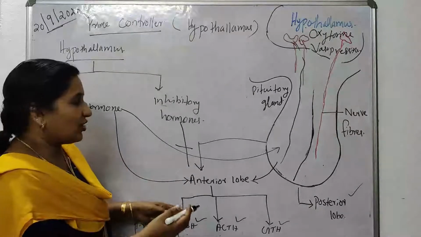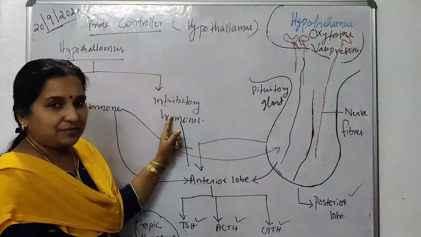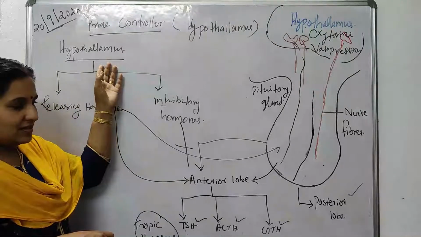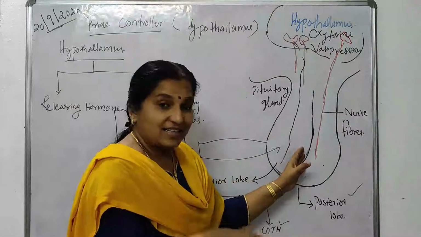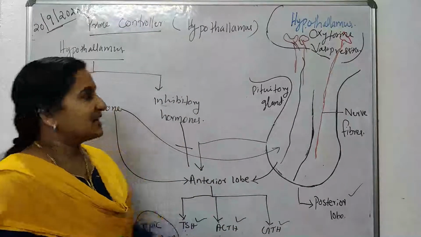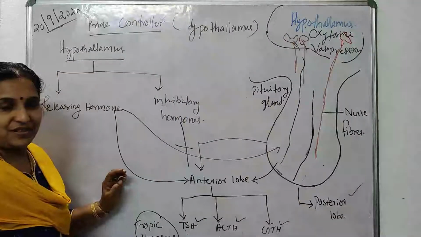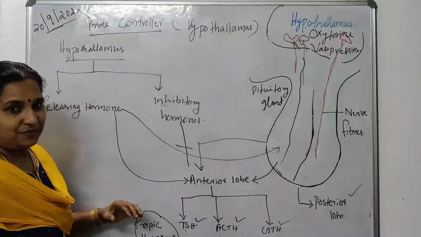Whenever they are not required, the inhibitory hormones are there to inhibit them. So here, the hypothalamus controls the anterior lobe of the pituitary gland. Thus, it controls various endocrine glands. That is why it is known as the prime controller.